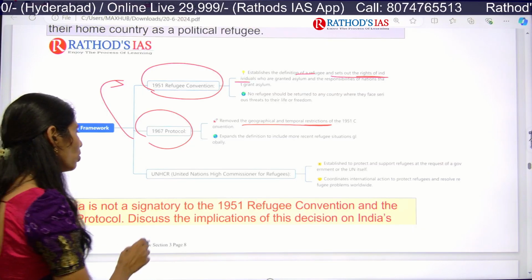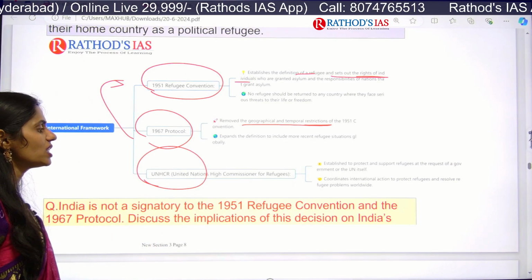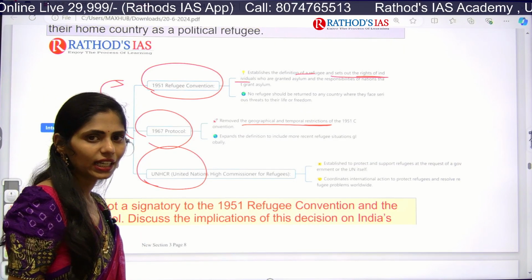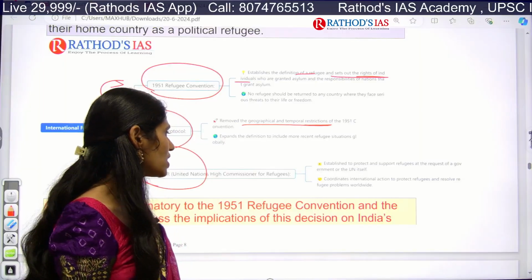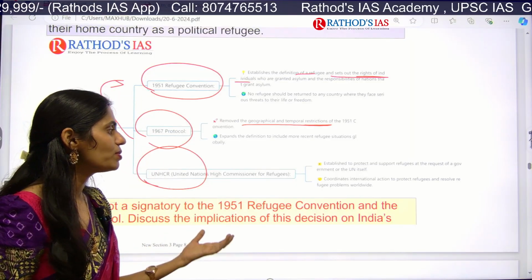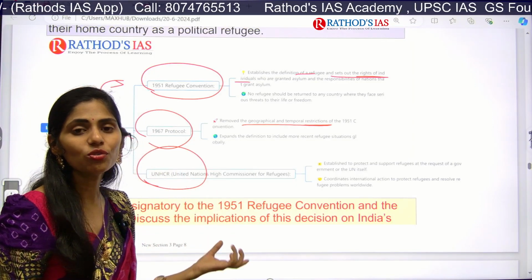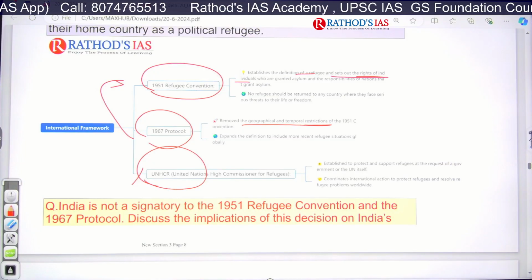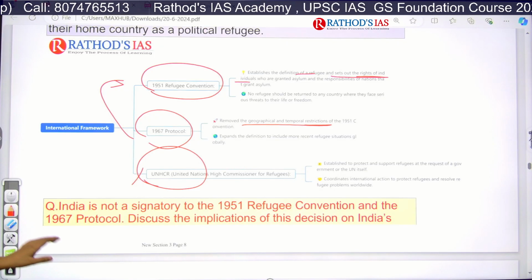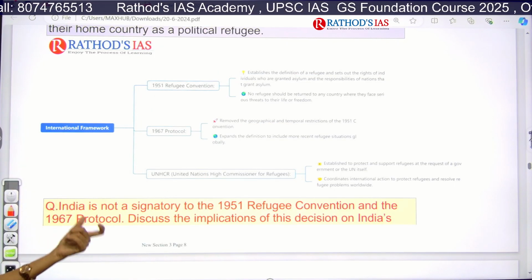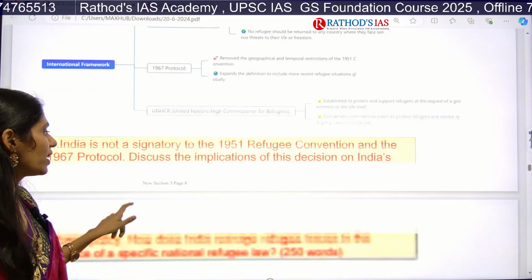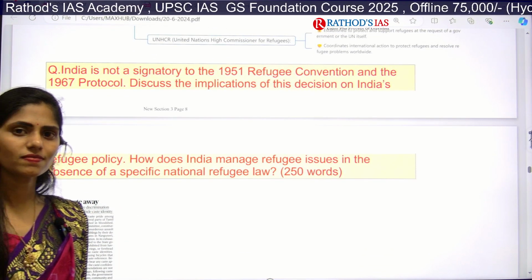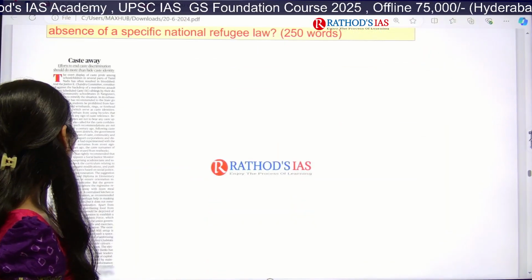And apart from that, we also have the United Nations High Commissioner for Refugees. It protects and supports refugees, and their problems are resolved worldwide by the UNHCR. So there will be no chance of getting a prelims question from this area. I gave you one mains question, so please take a screenshot of this question. Clear? Let us see the next topic.